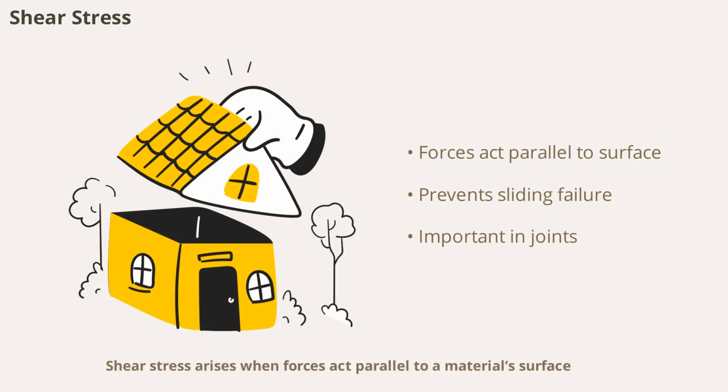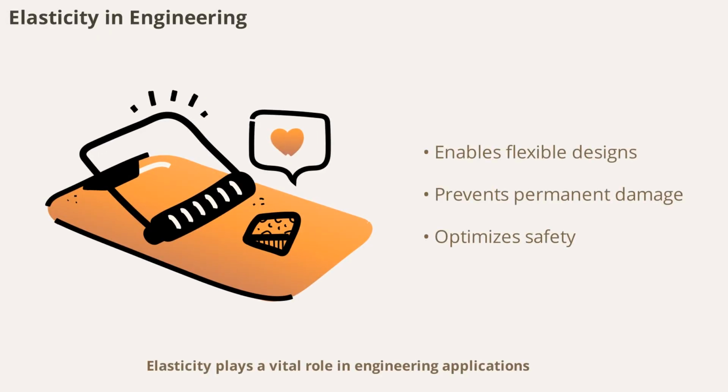Shear stress arises when forces act parallel to a material's surface, causing layers to slide past each other. This is common in bolts, beams, and machine parts. Materials must resist shear stress to prevent failure in joints and connections, making it an important consideration in mechanical and civil engineering. Elasticity plays a vital role in engineering applications.